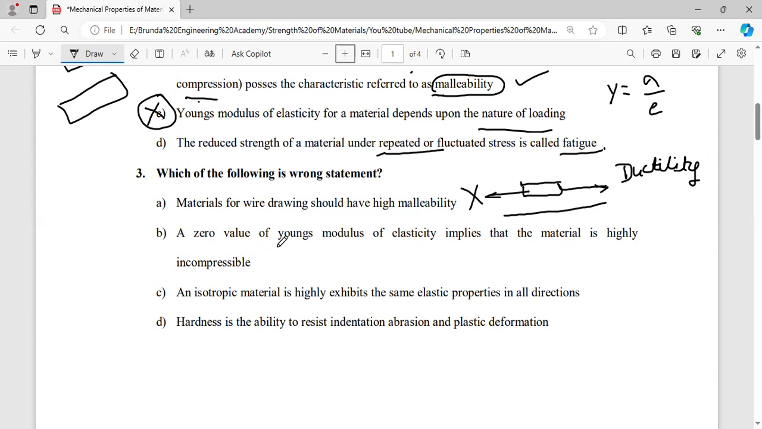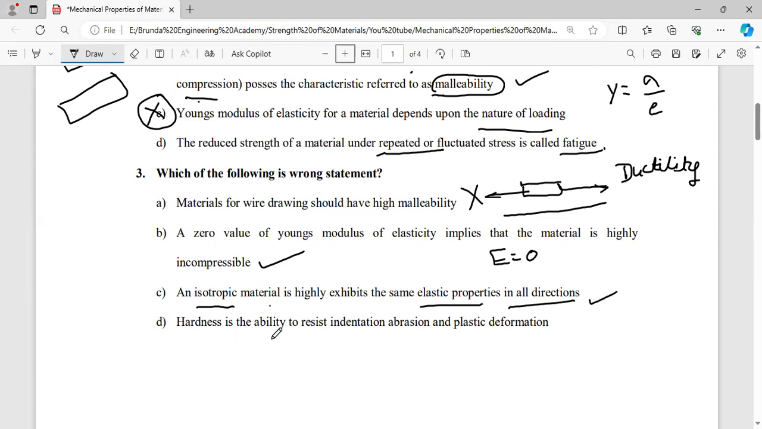Next, a zero value of Young's modulus of elasticity. That means Young's modulus E equal to zero, that the material is highly incompressible. It is the right answer. Next, an isotropic material exhibits the same elastic property in all directions. Isotropic means it has the same elastic properties in all directions. So it is also a right statement.